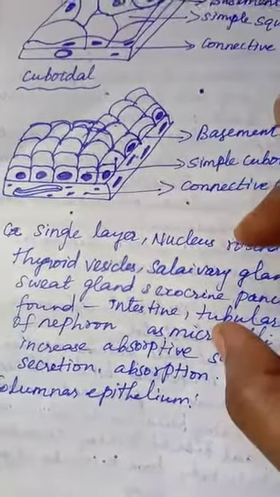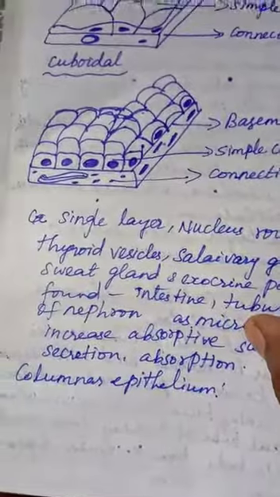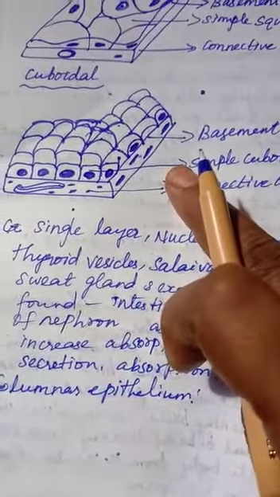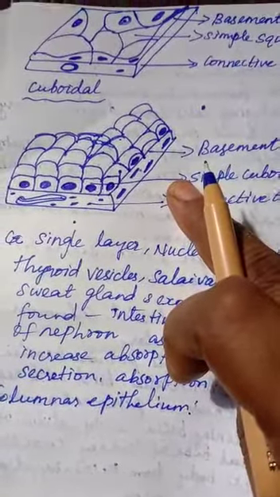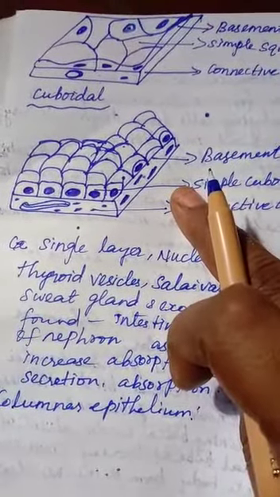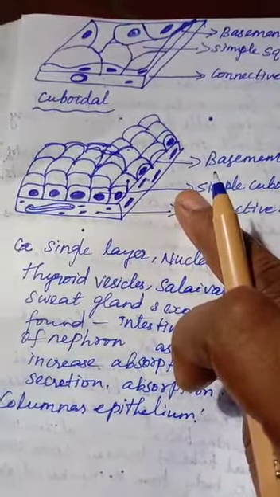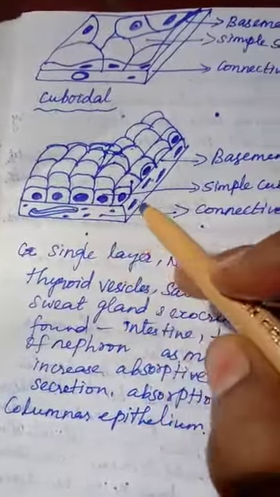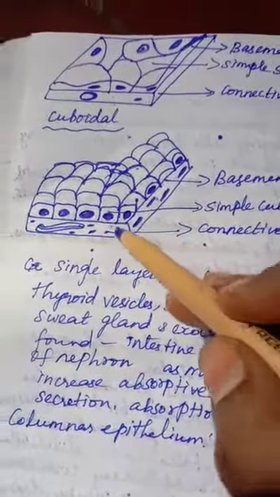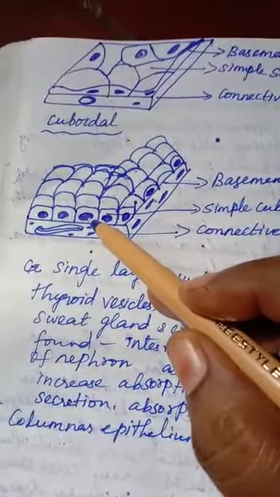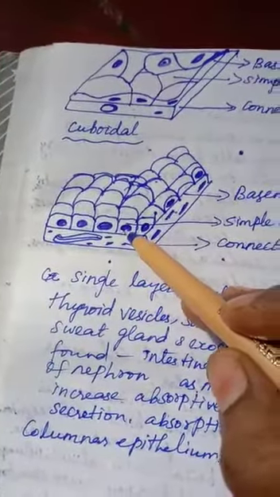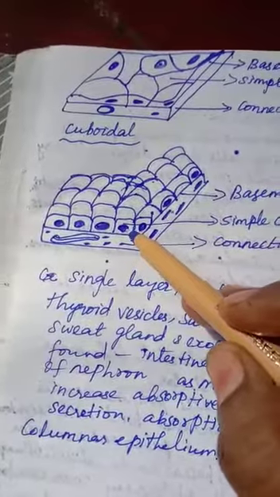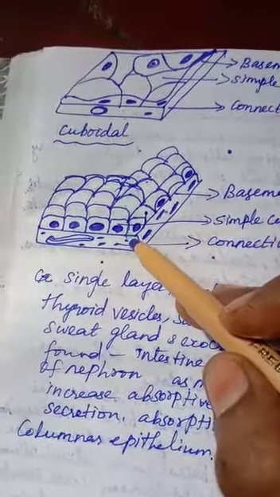Okay, ma. Next one, we see the cuboidal epithelium. The cuboidal epithelium is made up of a single layer of cubical cells. So the nucleus is round. It lies in the center of the cells.